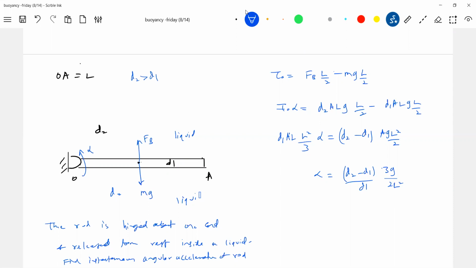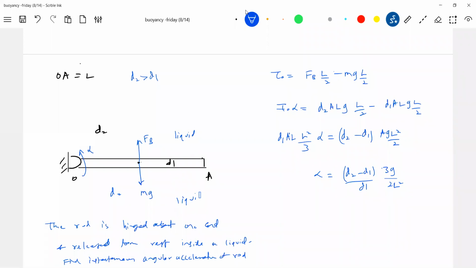Check the answer. This is at that instant only, because as it rotates, the angle theta will come. In fact, alpha will be varying; it is at that instant only.